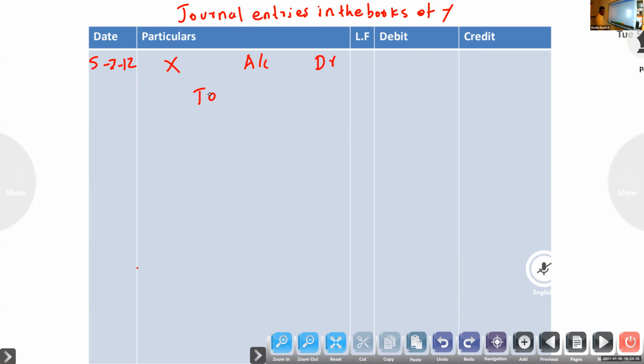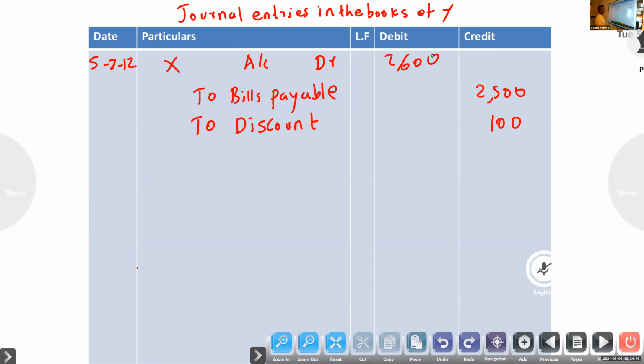So Y account debtor to bills payable, to discount. Bills payable 2,500, discount 100, total 2,600.